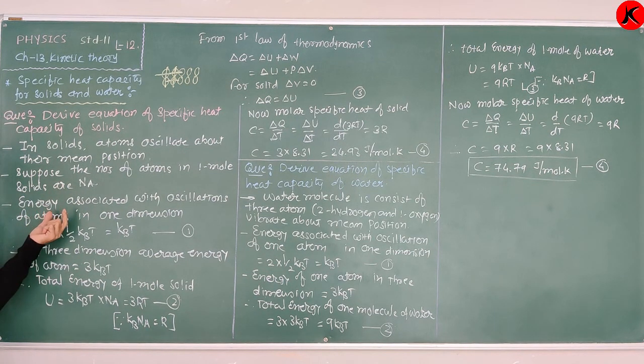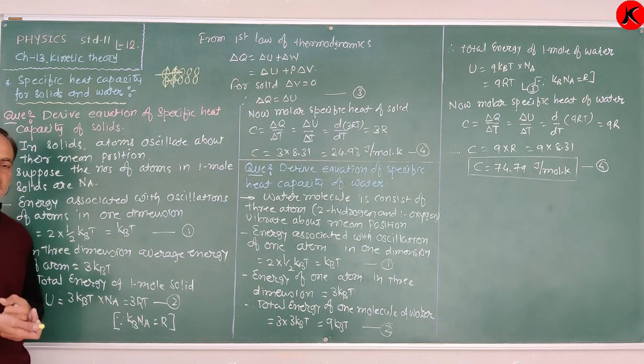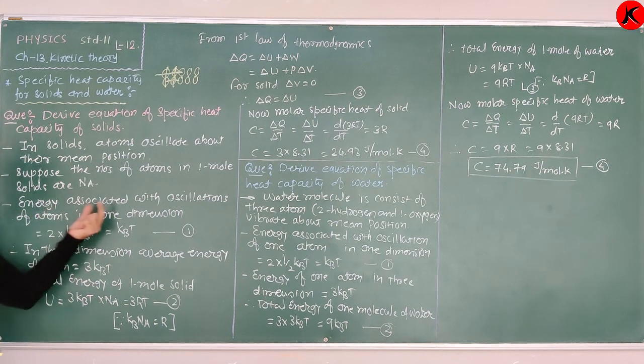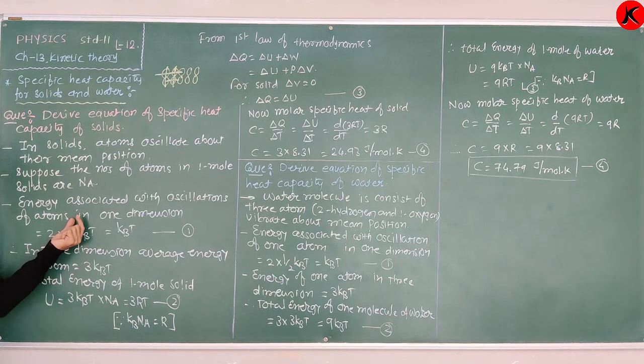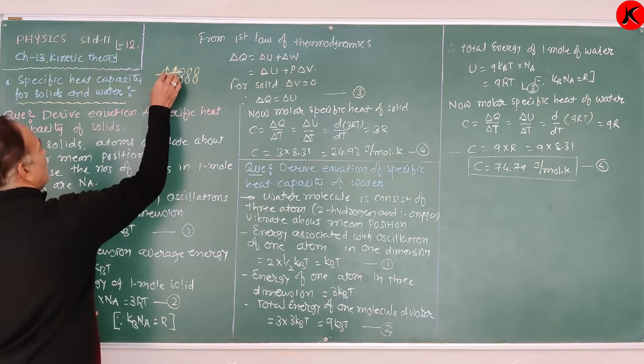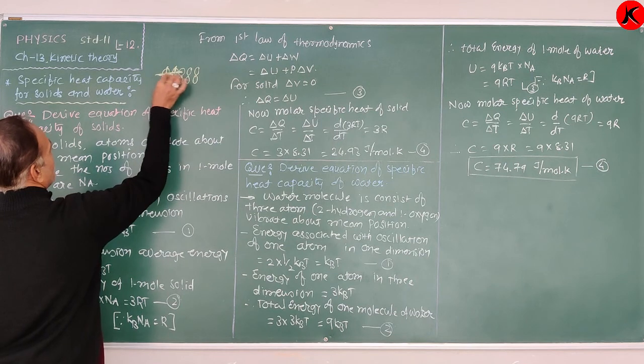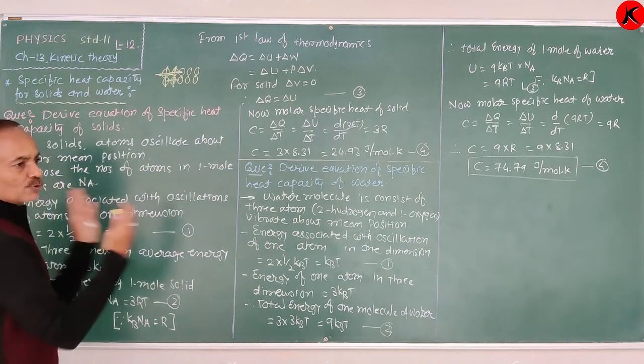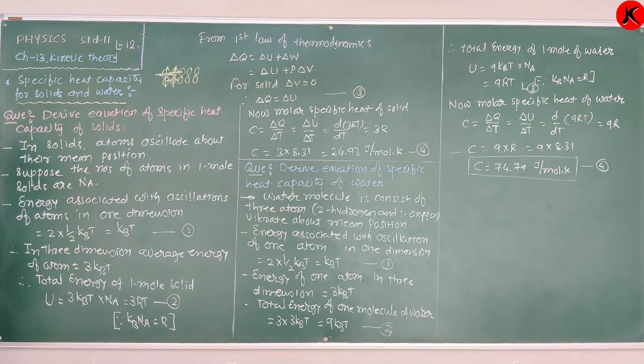Therefore, from the law of equipartition of energy, the energy associated with oscillation of an atom in a solid in one dimension is 2 into half kBT, which is equal to kBT. In one dimension, it performs the oscillation in this way, two possibilities along the x-axis. Therefore, 2 into half kBT is equal to kBT.